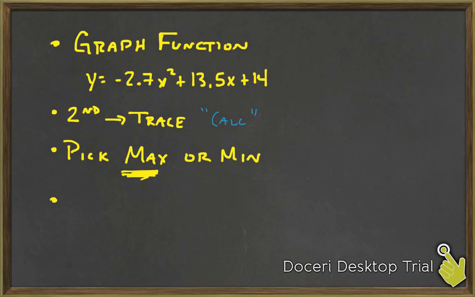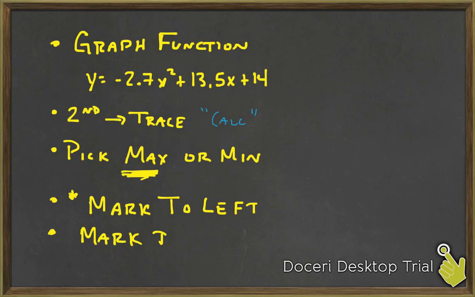Once you do that, it'll take you to your graph and you'll see a little asterisk on there. You want to make a mark to the left, then make a mark to the right, because you have to give the calculator some area that it's looking at.